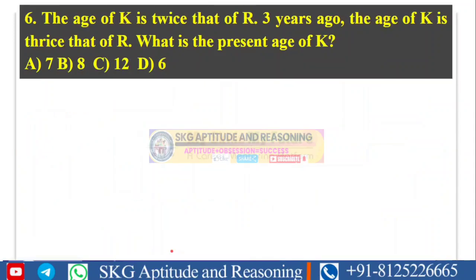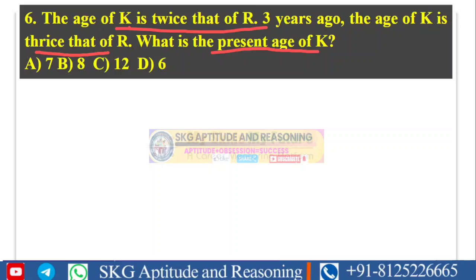And here is the next question. It is also very similar to the previous question. The age of K is twice that of R. 3 years ago, the age of K is thrice that of R. These statements I already explained in the first introduction part. That's why I told you to listen to the introduction part carefully. And what is asked in the question is the present age of K.